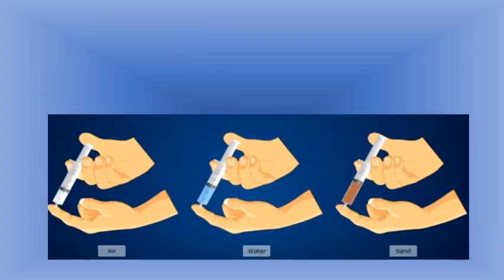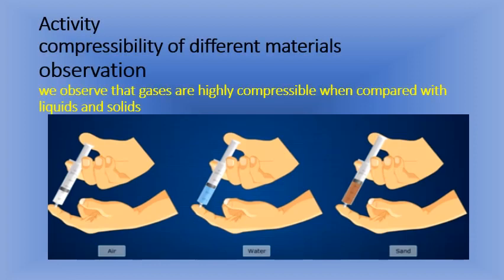Gases can be compressed more, liquids very little, and solids you cannot compress. Understand? That means gases are highly compressible compared with liquids and solids.